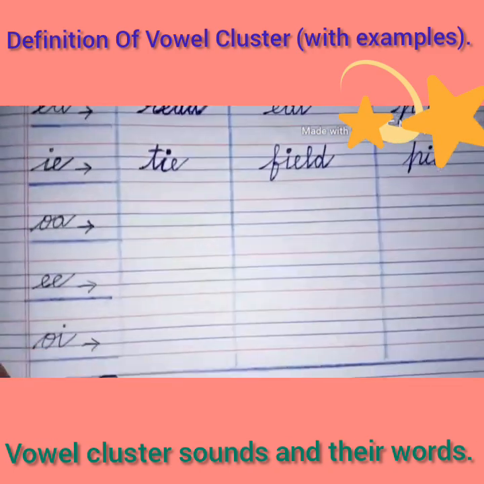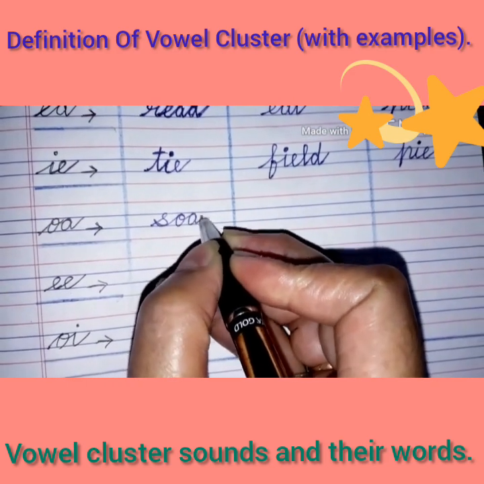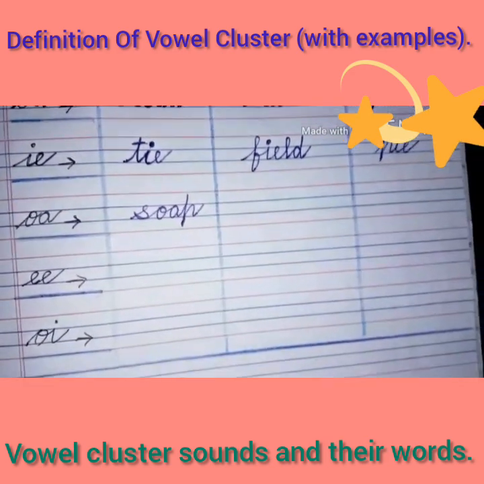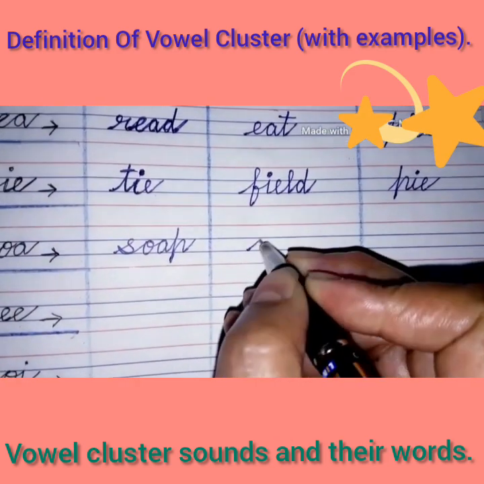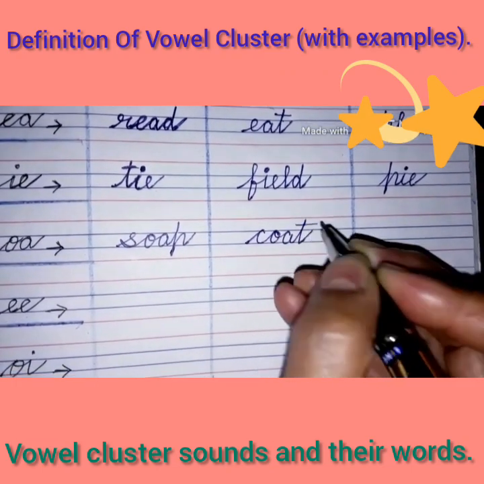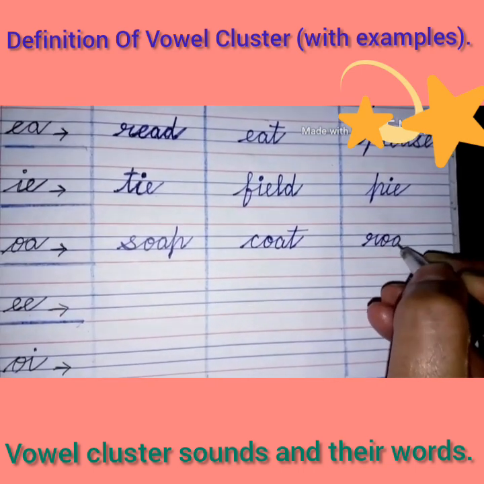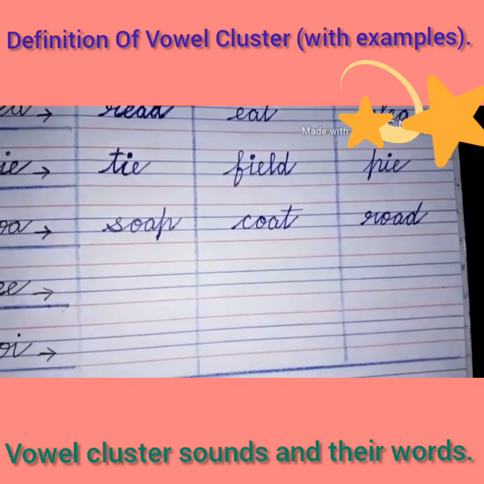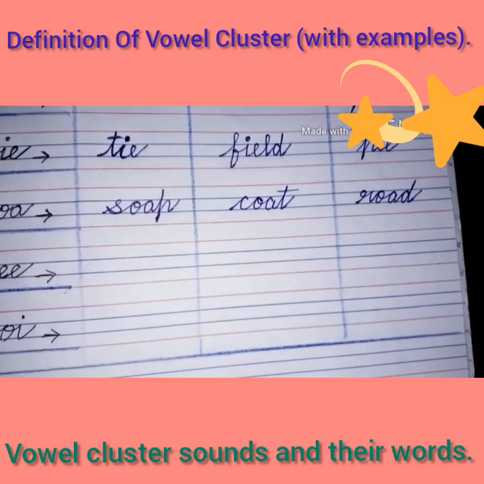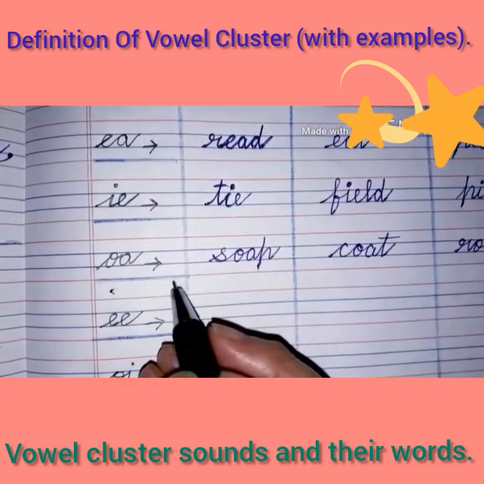Come to the next sound, OA. First word is SOAP, soap. Our next word is COAT, coat. Third word is ROAD, road. Okay? So children, we have written three vowel cluster words with OA sound.